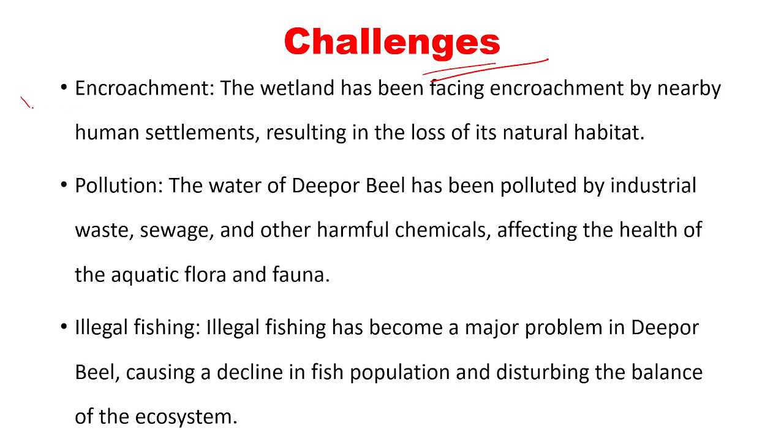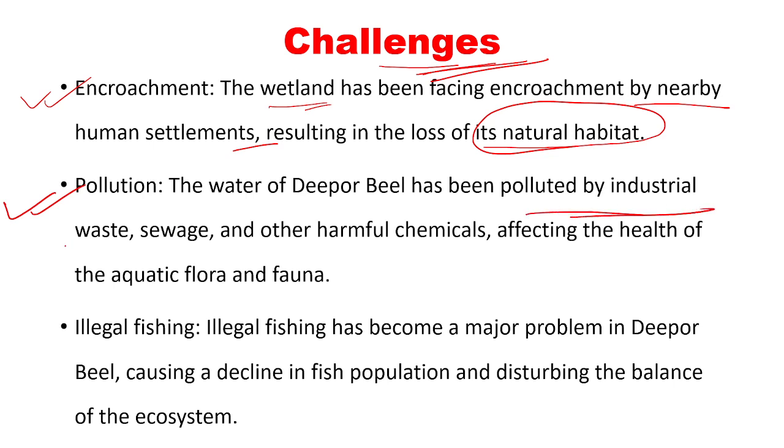So what are those challenges? Already you have seen that Ramsar sites may face various challenges, and such challenges are true for Deepor Bill. Illegal encroachment by nearby human settlement and loss of natural habitat is a big threat to the existence of Deepor Bill. Then pollution is also a big threat. The water of Deepor Bill has been polluted by industrial waste, sewage and other harmful chemicals.